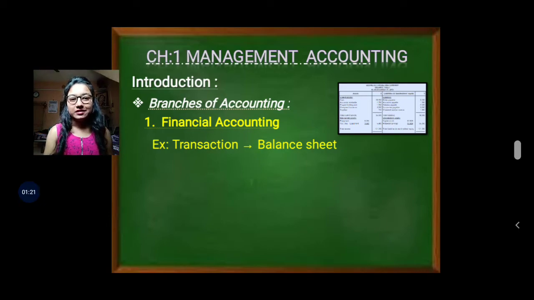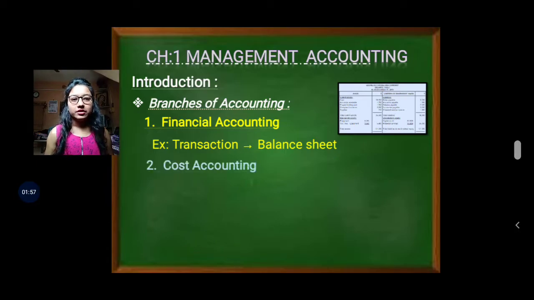Now here the example given is transaction to balance sheet. It means that first of all, a transaction is made, then you have to record it, journalize it, do ledger posting, trial balance and the final balance sheet. Now, why do you do this process? Because you want to know the financial position of your business enterprise, right? And this financial accounting you have already studied in standard 11th, 12th and FY.